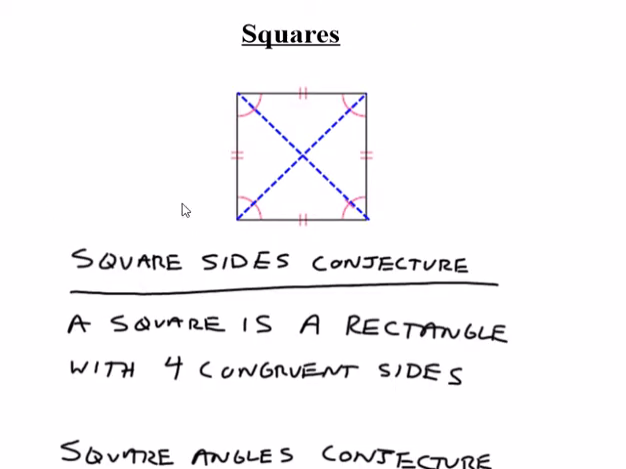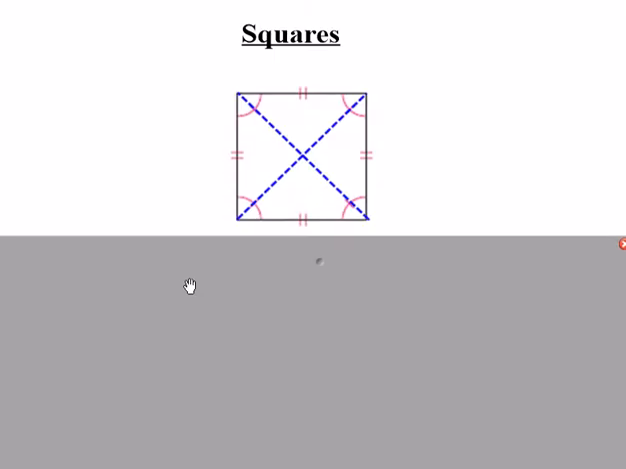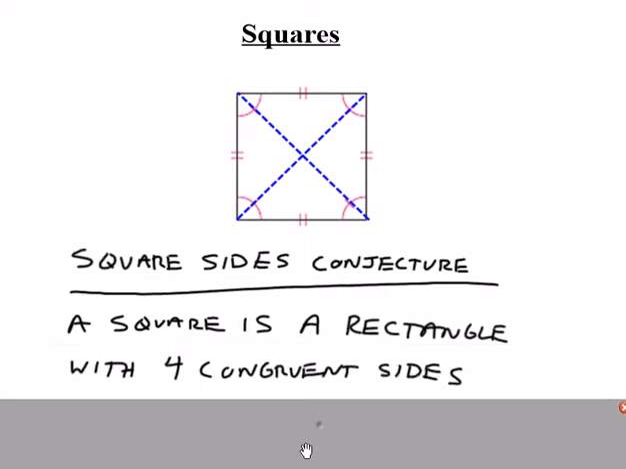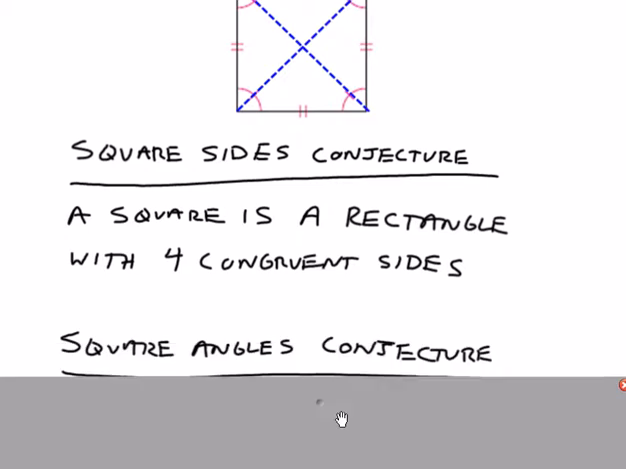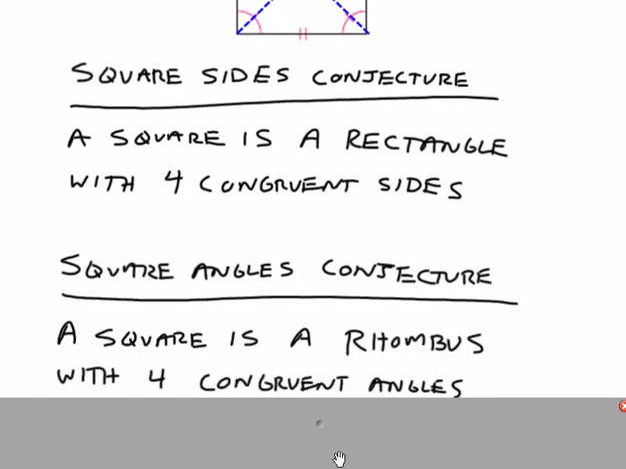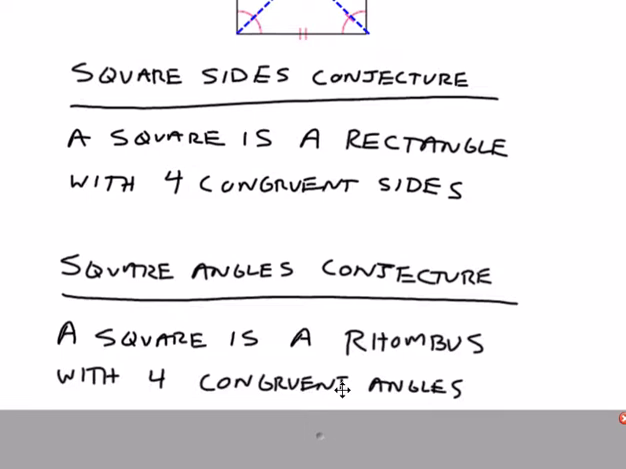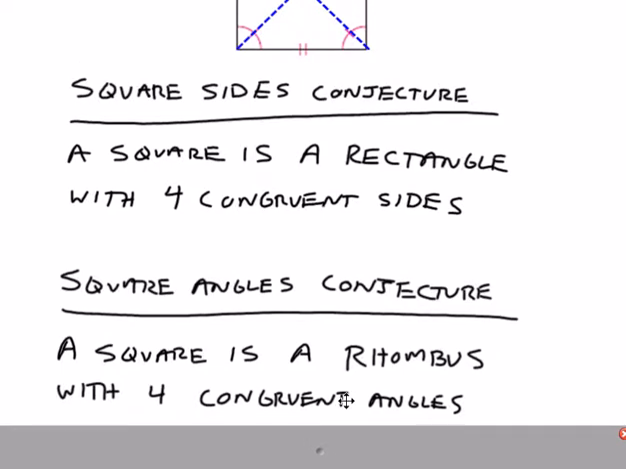Then finally, for the parallelograms, a square is a parallelogram. A square is a rhombus. A square is a rectangle. Everything that you've seen so far on the notes is true about squares. So a square, you can say that it's a rectangle with four congruent sides, or you can say that it's a rhombus with four congruent angles. It's the same thing. It's every property that you've seen so far is true about a square.